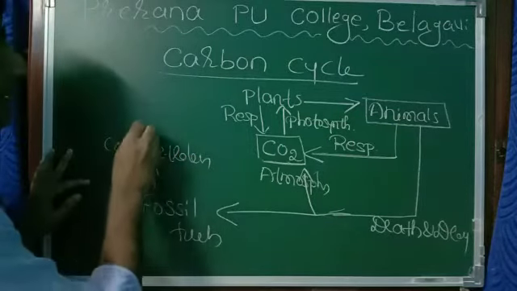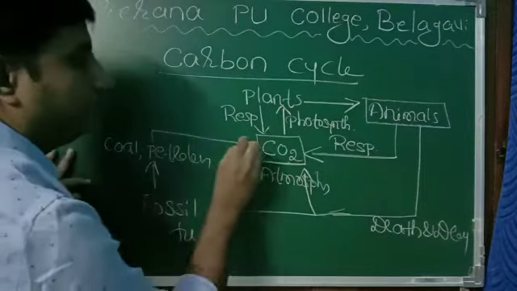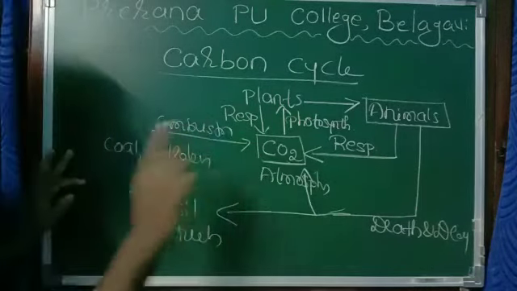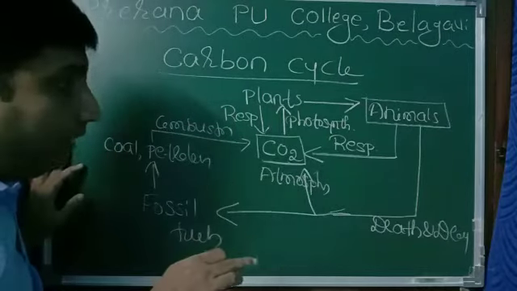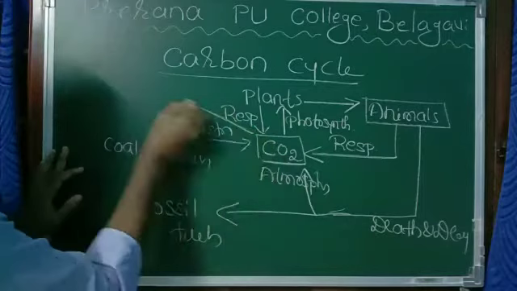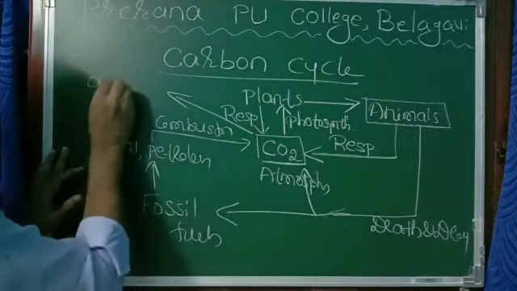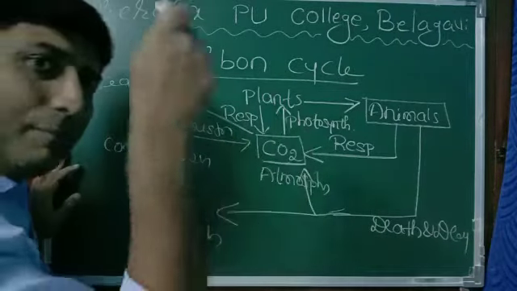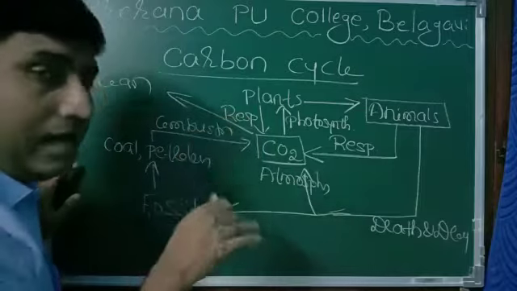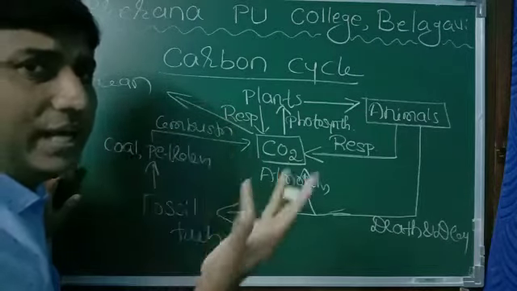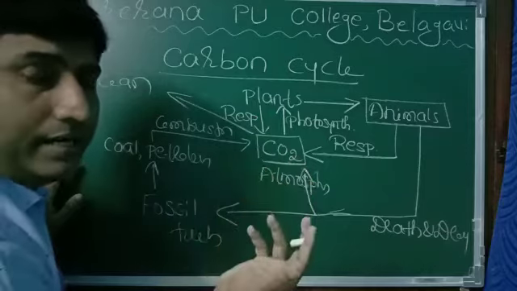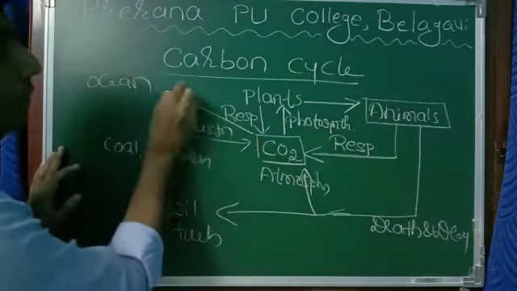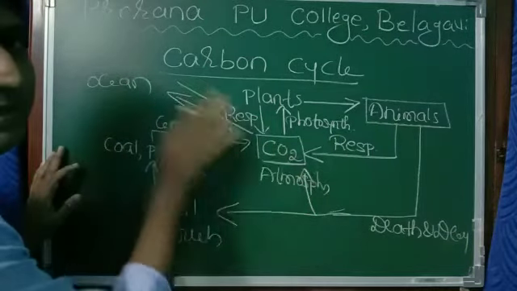So when we burn it, that is combustion. When we burn it, again what is released? Carbon dioxide is released. Now, part of the carbon dioxide will get entered into the ocean. And in the ocean or maybe in the river, the aquatic medium, carbon is utilized to prepare the shells and all that. And it is also utilized in the formation of carbonates and all that. So from ocean to atmosphere, there will be an exchange of carbon dioxide.